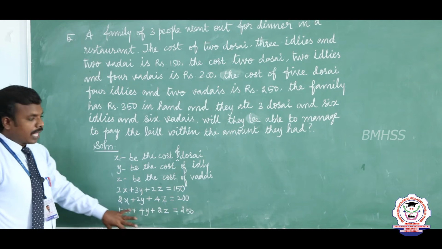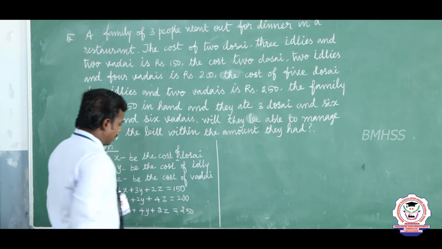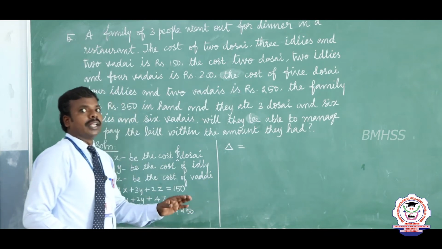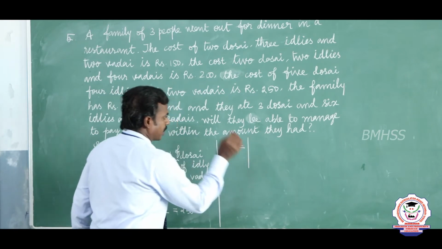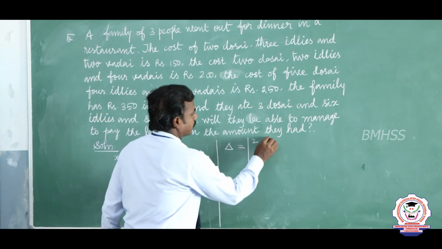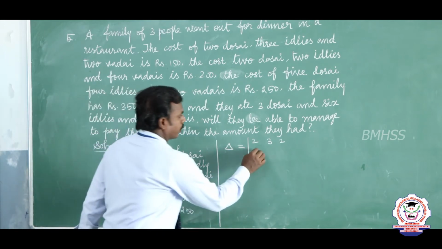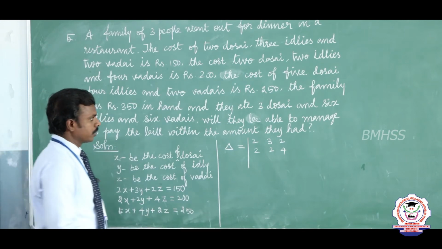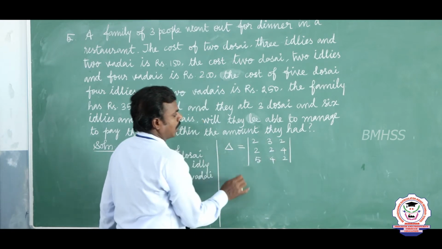So from this I am going to find the values of x, y, z using Cramer's rule. This is very simple. First I am going to form the delta. How do we form delta? That is the coefficients of x, y, z from the given 3 equations. From the first equation, the coefficients are 2, 3, 2; from the second equation 2, 2, 4; and from the third equation 5, 4, 2. Now I am going to expand along R1.